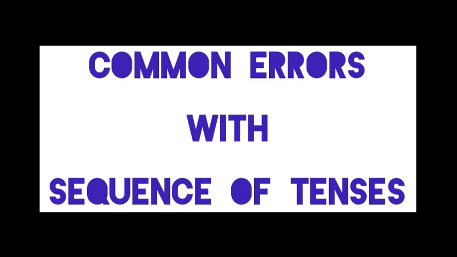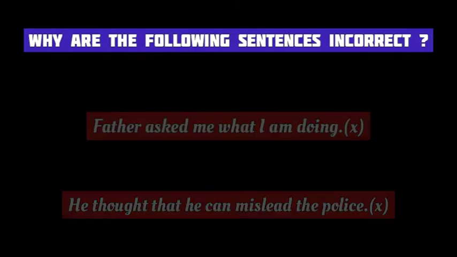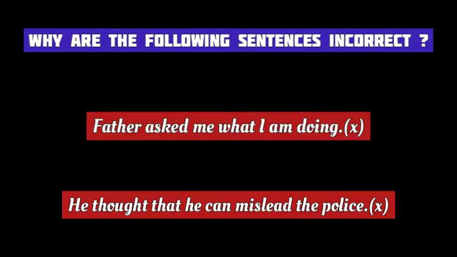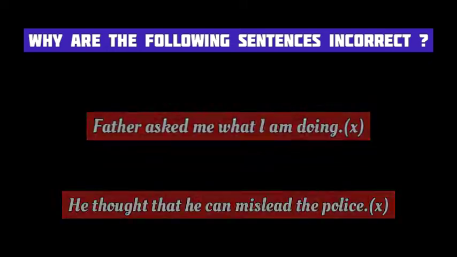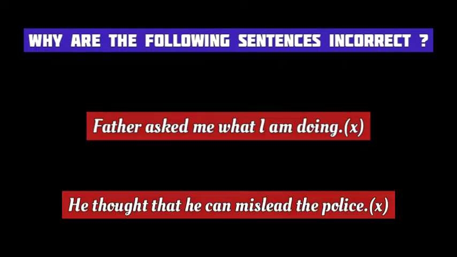Today's lesson is common errors with sequence of tenses. Father asked me what I am doing. He thought that he can mislead the police. Why are both these sentences grammatically incorrect?